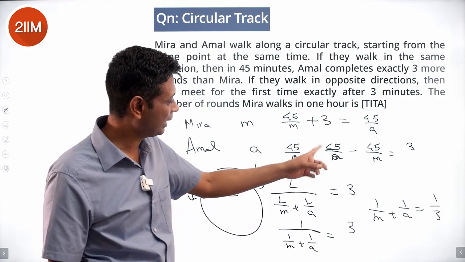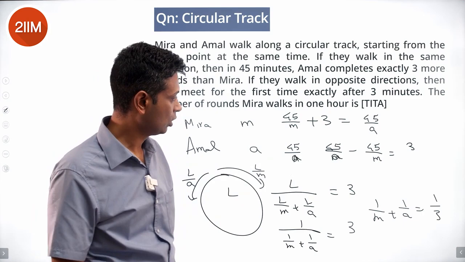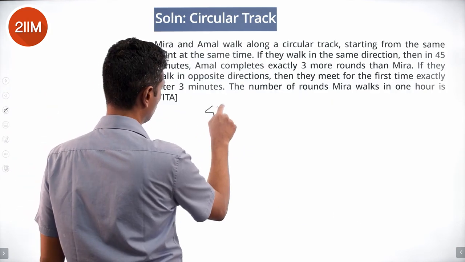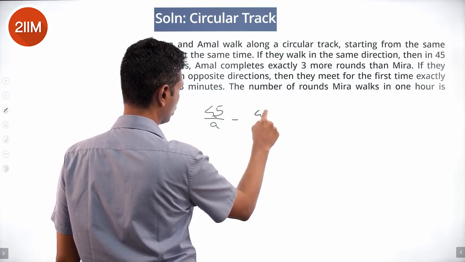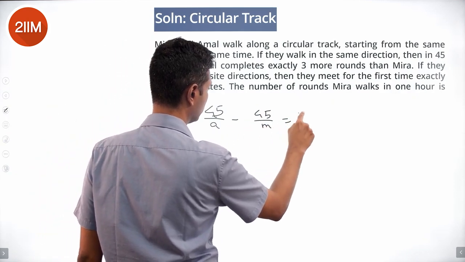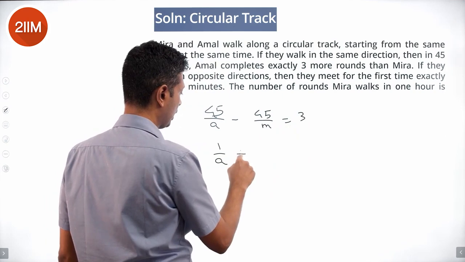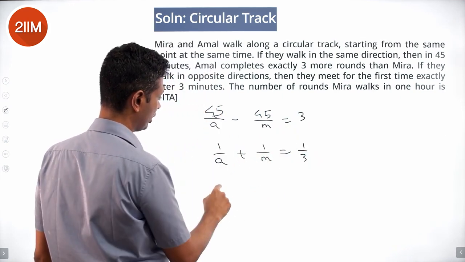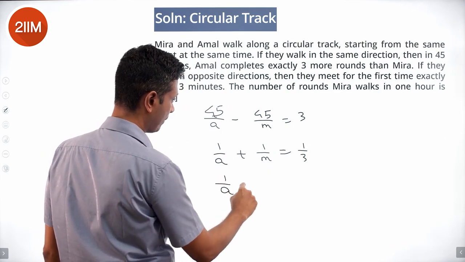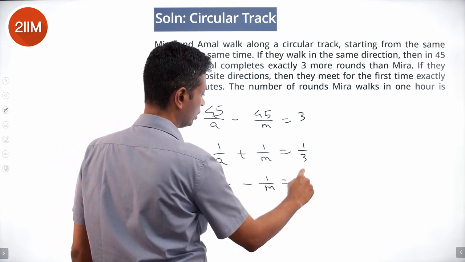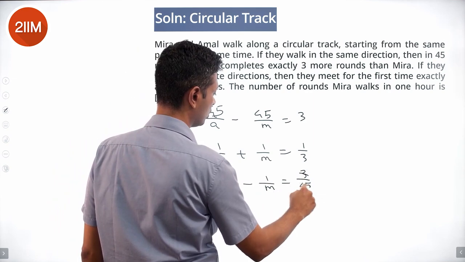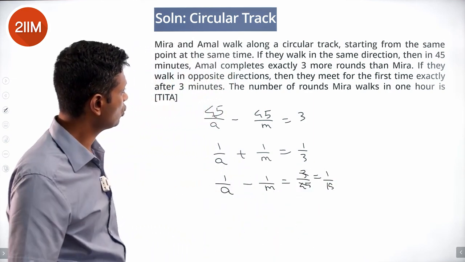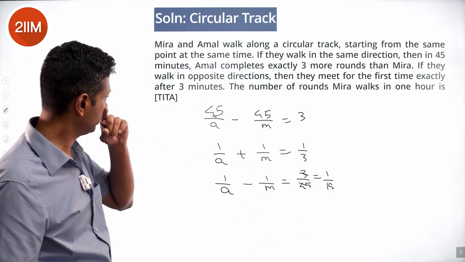We'll write these two equations down. 45 by a minus 45 by m equals 3. 1 by a plus 1 by m equals 1 by 3. This I'm going to rewrite as 1 by a minus 1 by m equals 3 by 45, which is 1 by 15. The number of rounds Mira walks in 1 hour is how much?